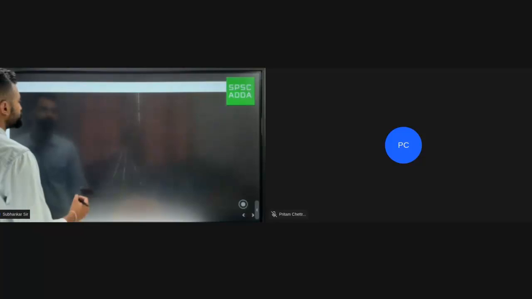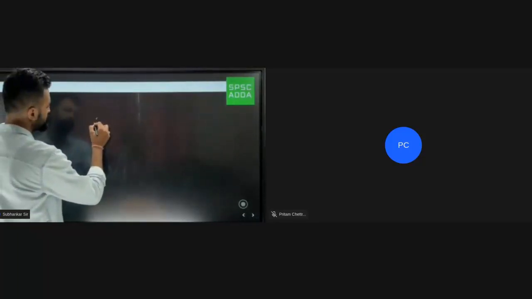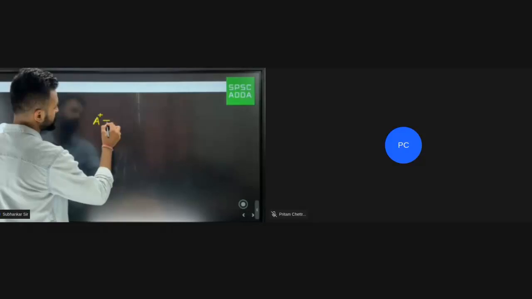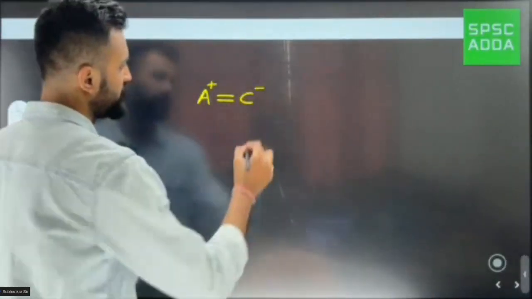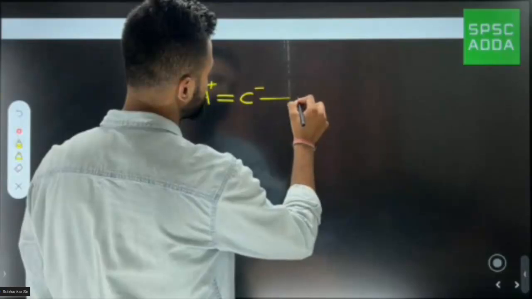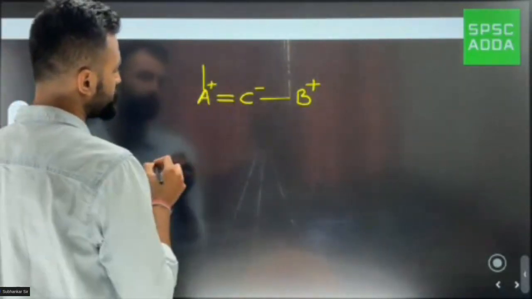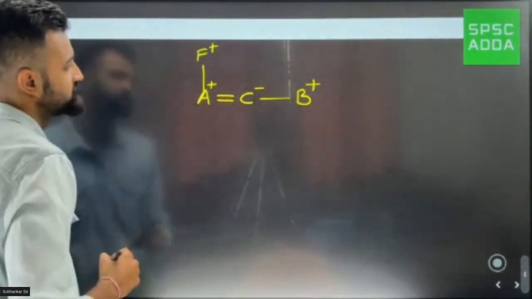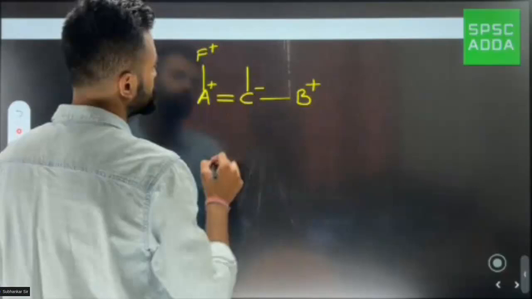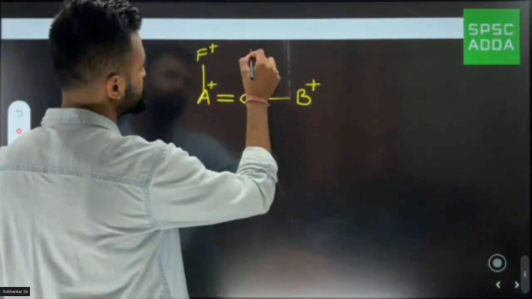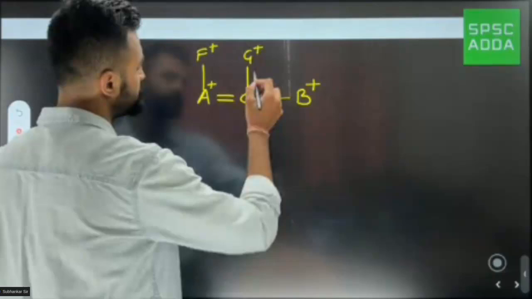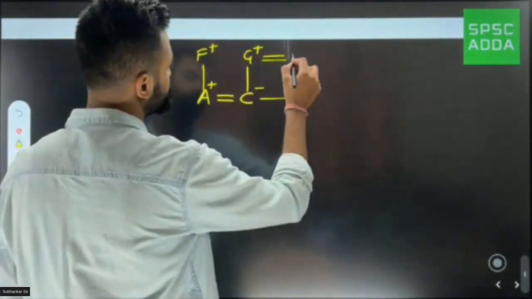Suppose I draw a family tree. Suppose I have A here and suppose A is married to C. C has a brother whose name is suppose B, and B is a male. Now I say that the father of A is suppose F, and the father of C is suppose let me say G. And C has a mother also, and she is suppose I. I is the mother of C.